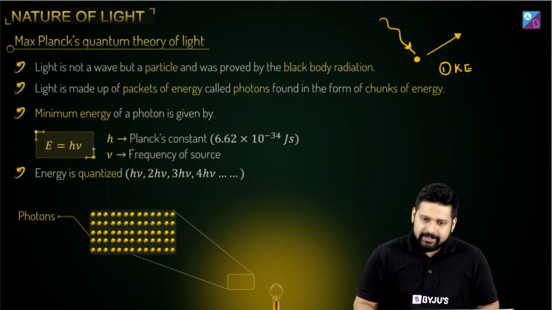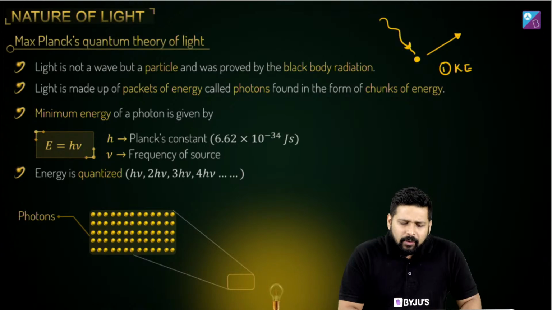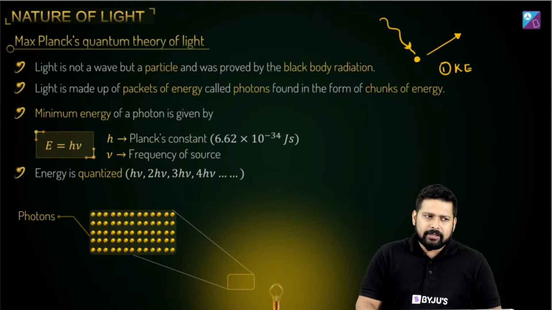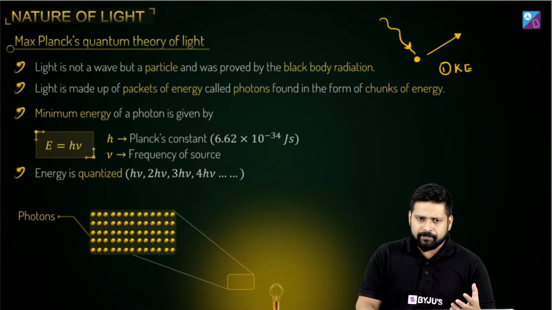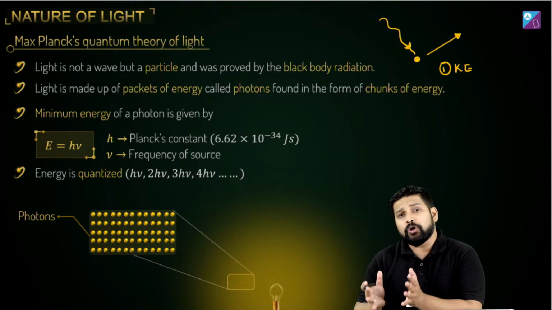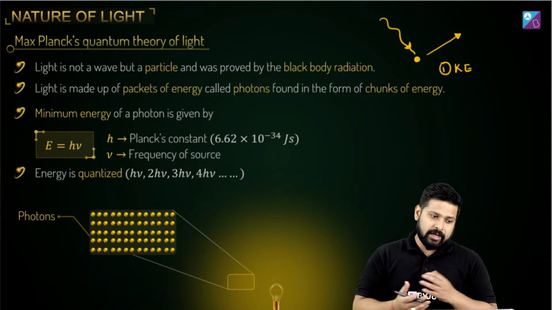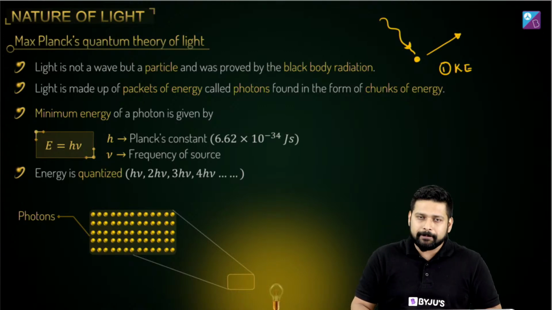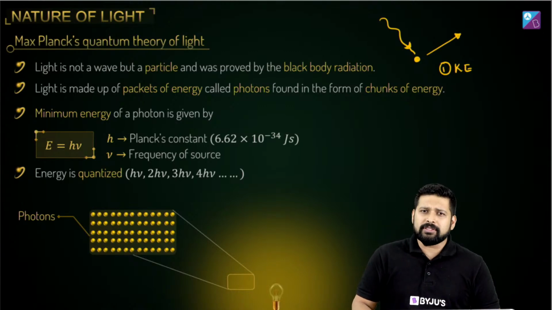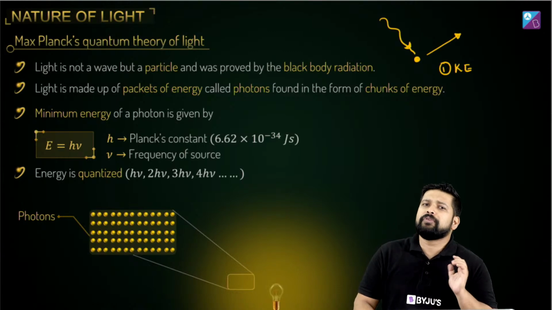What happens to intensity? What was found out is that if you believe the wave theory is correct, then the more intense the light is, more electrons should be coming out. Correct? Or electrons should be coming out with a higher value of energy, rather I should say. What was found out is that the condition was on frequency.